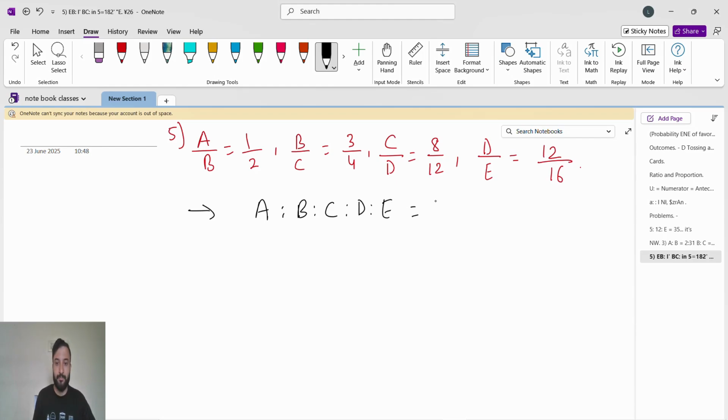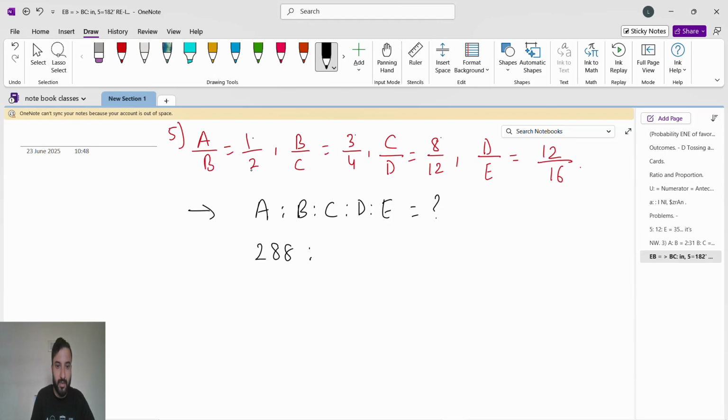So very simple. For the value of A, A is in the numerator, so we'll multiply all the numerators. So A is where? A is in the numerator, so we'll multiply all the numerators. So 1 into 3, 3 1s are 3, 3 8s are 24, 24 into 12. See, if you don't know, please use the calculator. 24 into 12 is 288.